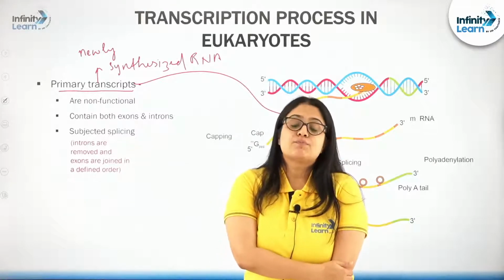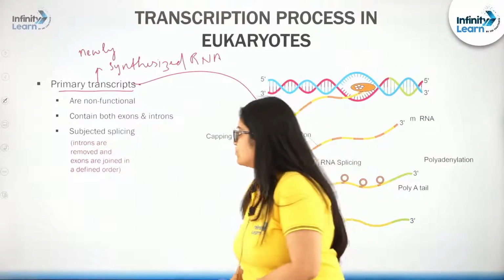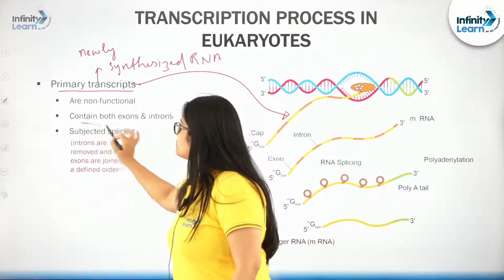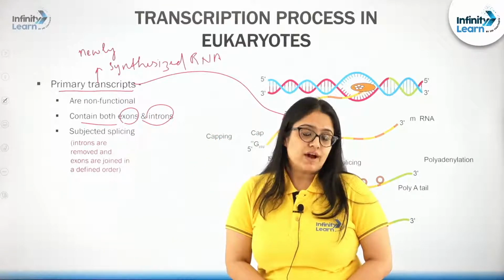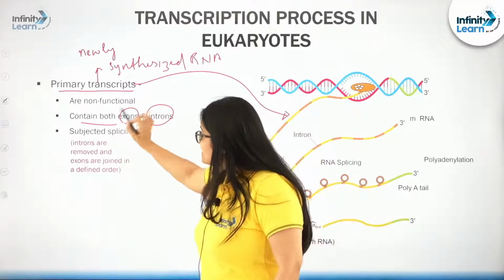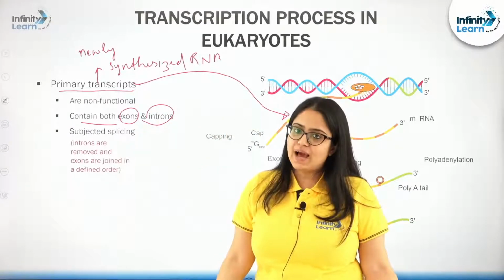Now, this primary transcript will possess introns as well as exons, right? So, it contains both introns and exons, and hence it is non-functional. Why? Because if it directly participates in the process of translation, what will happen?